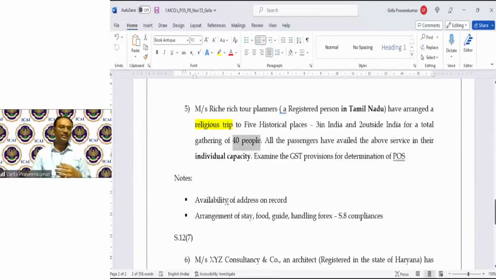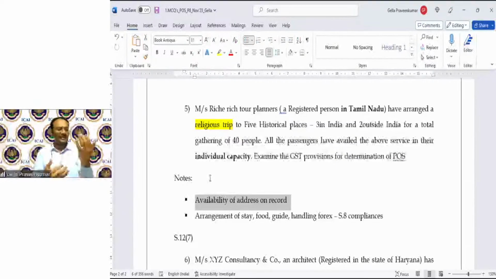So the practical issue we have is the availability of address on record. In most cases, they take a record and create what you call a client history for each particular trip. They take the list of passengers, the name of the passenger, along with their address proof.